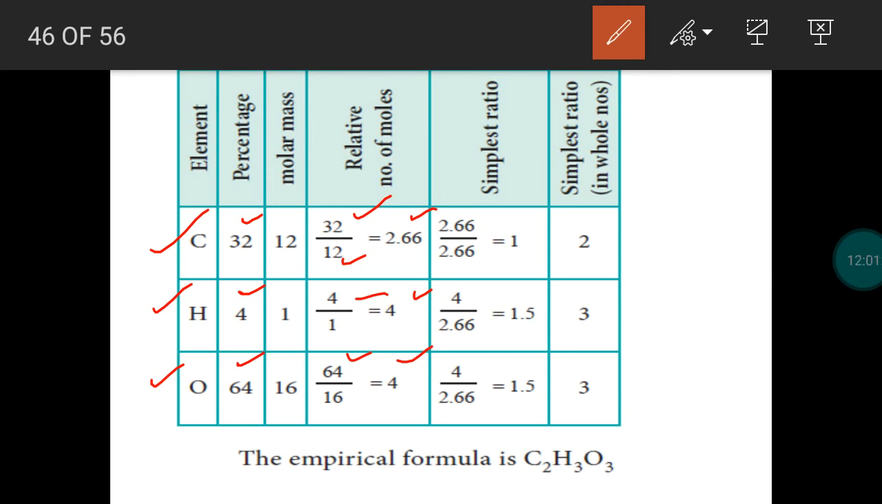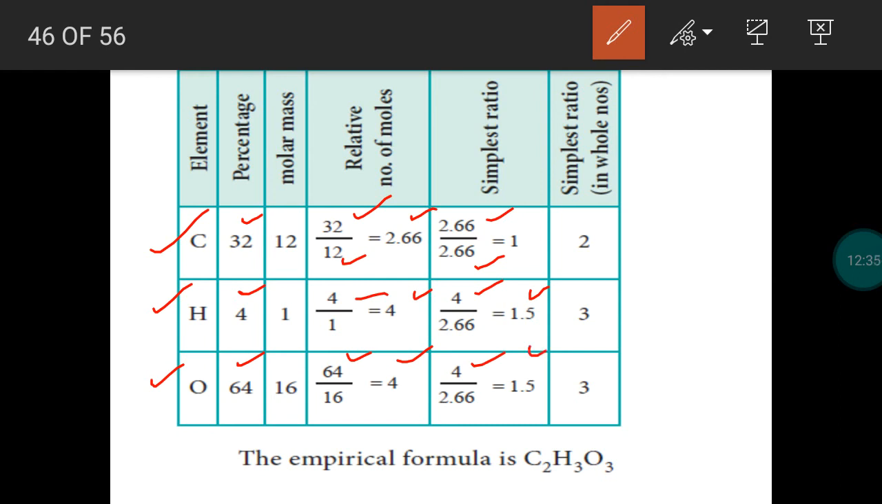To get the simplest ratio, we divide the number of moles by the smallest number. So out of the 3 numbers, 2.66, 4 and 4, the least number is 2.66. So the number of moles is divided by the smallest number. 2.66 divided by 2.66 is equal to 1. Number of moles 4 divided by the smallest number 2.66, we get a simplest ratio of 1.5. For oxygen also, by the same method, we get 1.5.